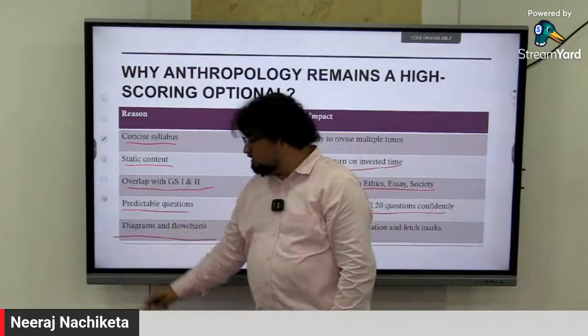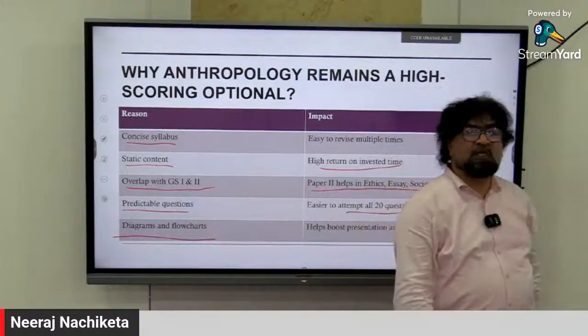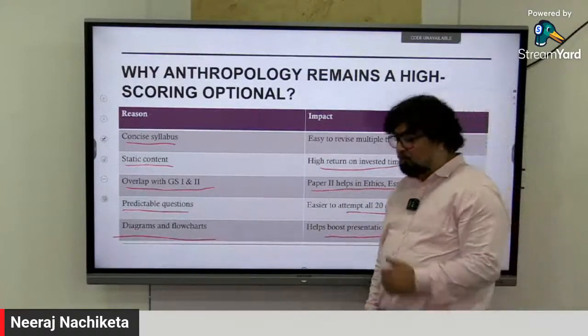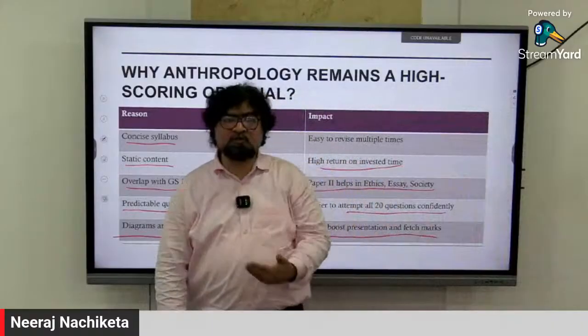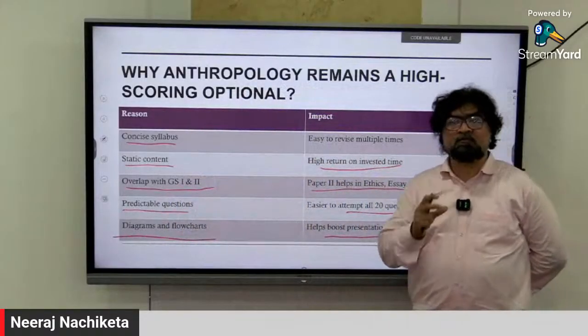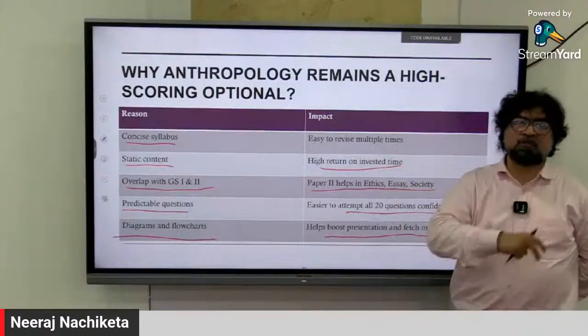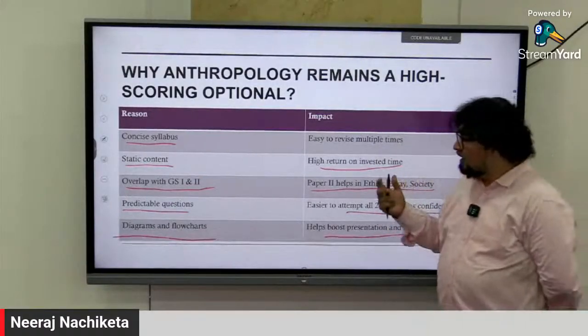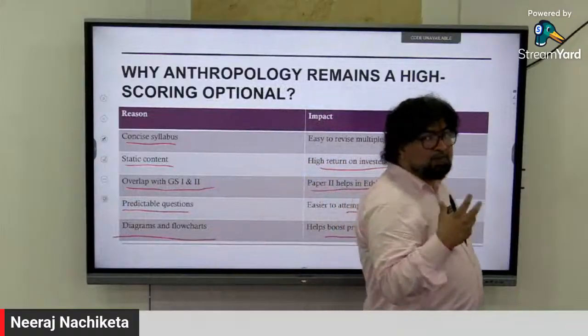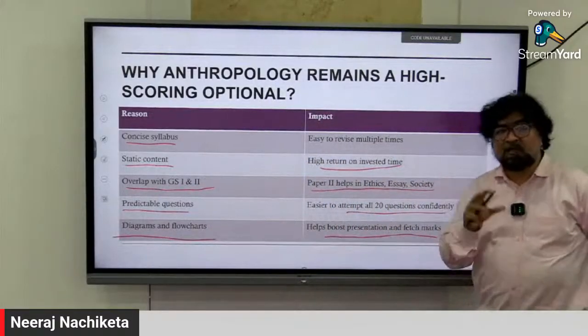The biggest thing is that you can use diagrams and flowcharts in the anthropology optional, which helps boost presentation and fetch marks. Better presentation, better marks you will score. So these are the benefits of choosing the anthropology optional, and that's what I put across in the PowerPoint in tabular form. This is the impact: the syllabus and the impact you have.